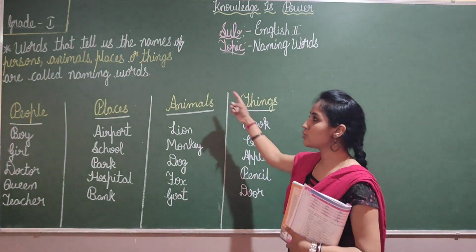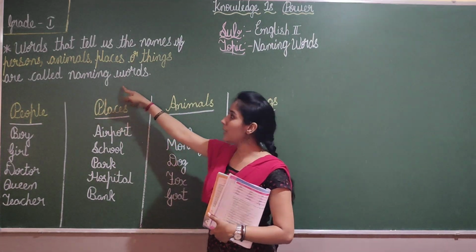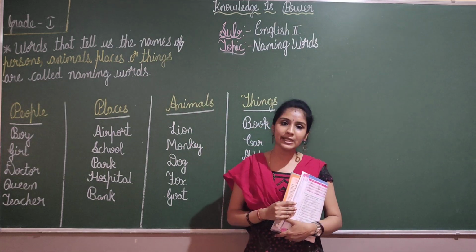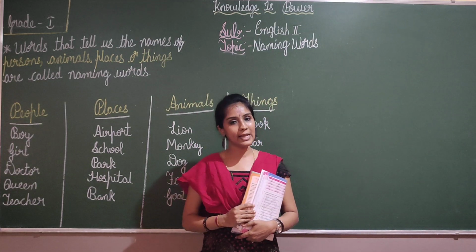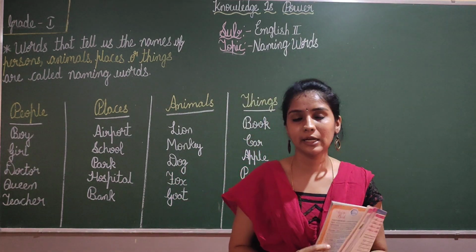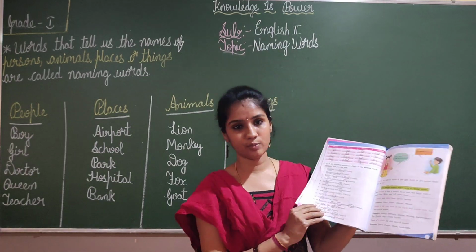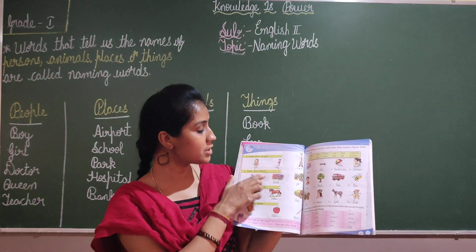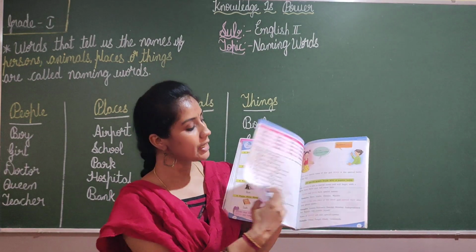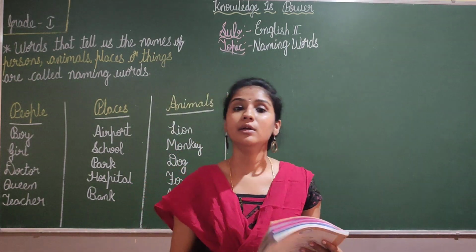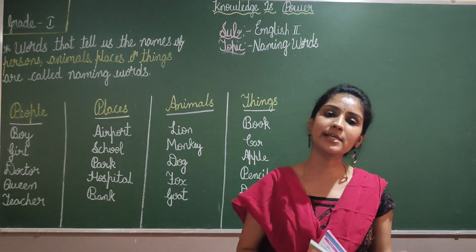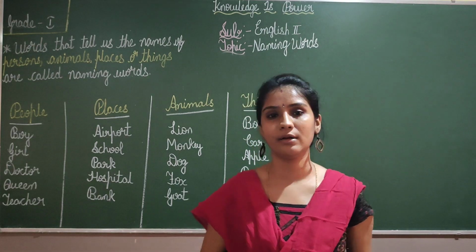I hope you all have understood what is a naming word. Okay, words that tell us the name of the persons, animals, things, places are called naming words. Okay, children. In this, if you have any doubt, you can ask me in the interactive session. I want you to go through your textbook. Okay, there are more examples for naming words. You can go through this and you can go through page number 55 also, and you have many things in your textbook. So go through the textbook, read the lesson. Okay, in case you have any doubt, you can ask me in the interactive session.